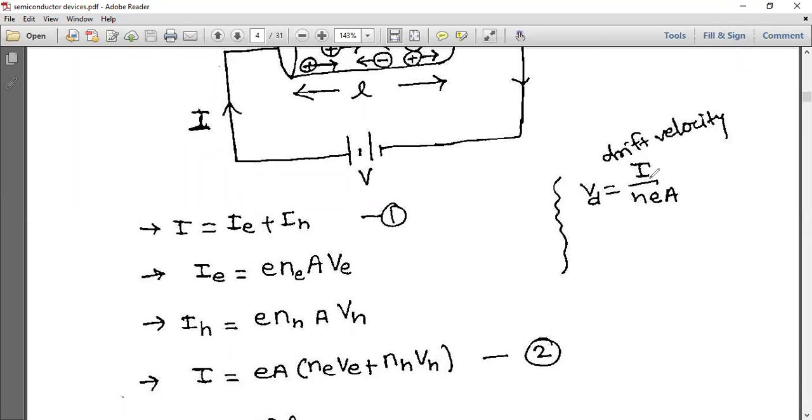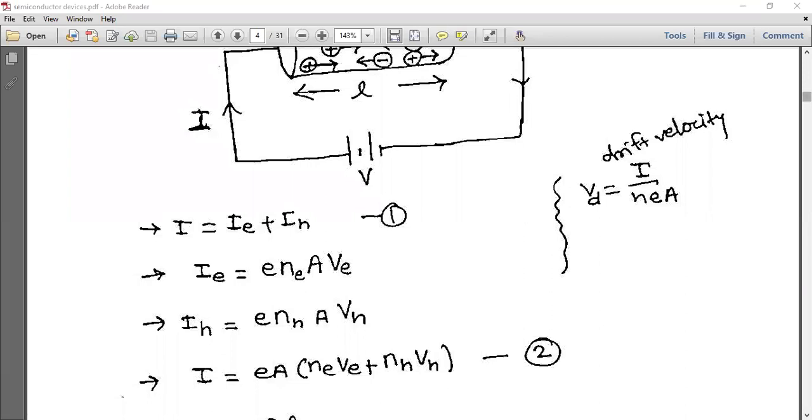So if I want now I, then just what you have to replace? This will become of electron. And that's why this I is equal to e Ne A Ve. Similarly, Ih is equal to e Nh A Vh. So now we got Ie value, Ih value. Just substitute in this equation and take eA common. Ne Ve plus Nh Vh. Okay. Right.